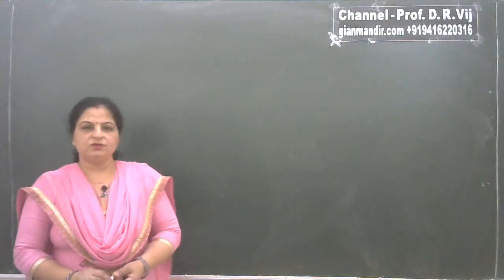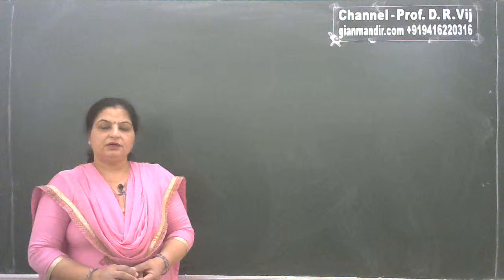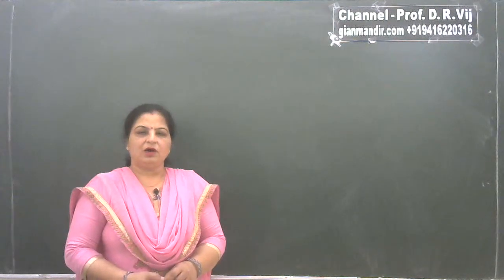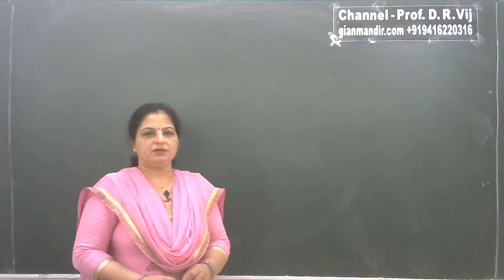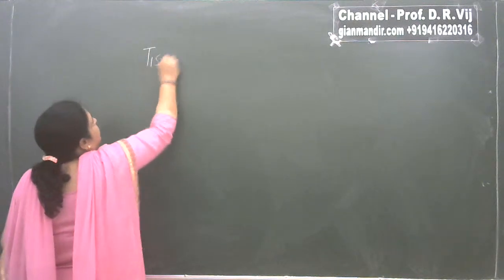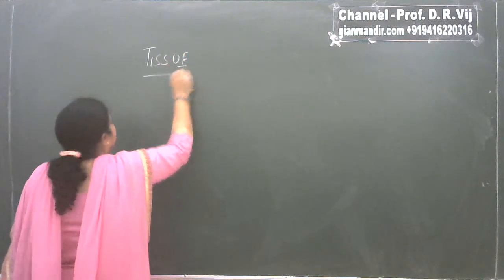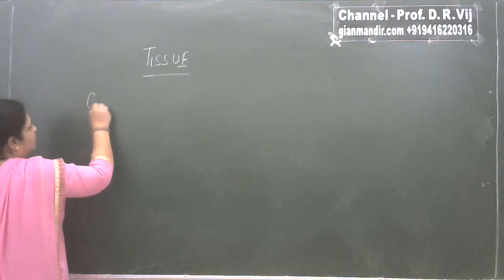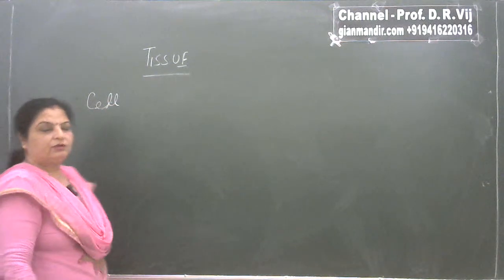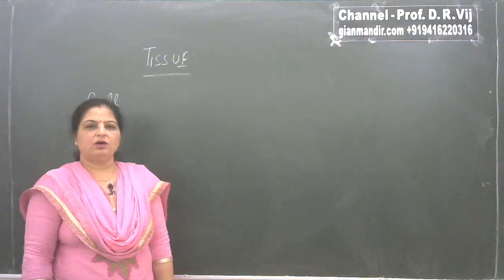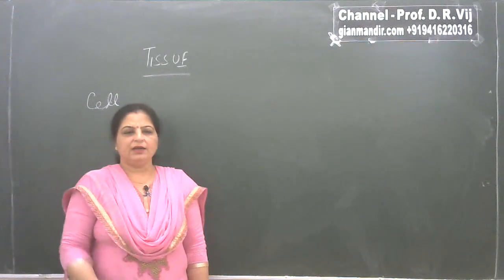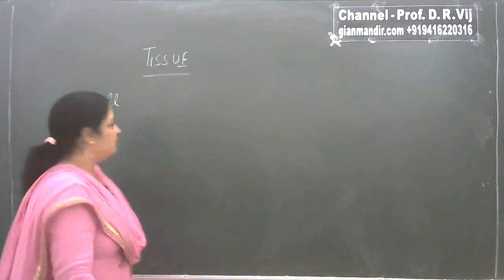Tissues. What are tissues? In order to understand the function and the significance of tissues, let's have a look at the organizational level of living organisms. As you know, what is the fundamental unit of all living organisms? The fundamental unit of all living organisms is the cell. Although a cell is itself capable of performing all its functions, as the complexity increases, the organizational level also becomes complex.